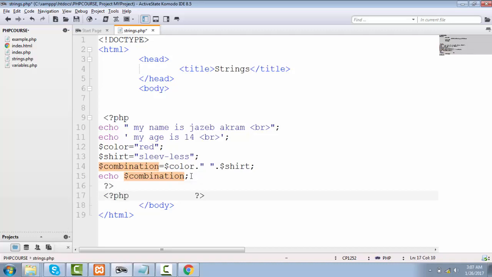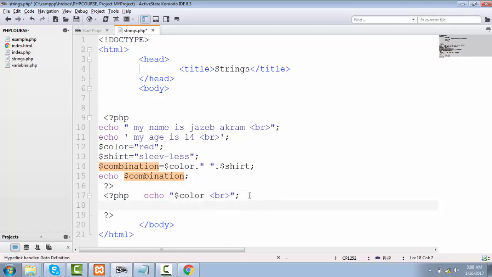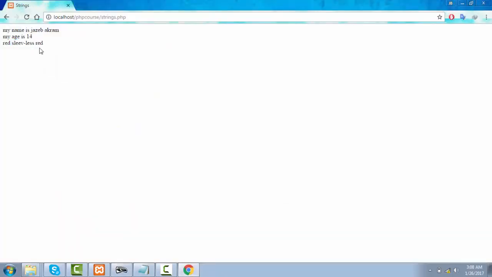I'm just going to write one echo right here, and in these double quotation marks I'm going to call our variable, simply $color, and our color was red, using the br tag here. And if I do the same thing with one echo of single quote, then you will feel the difference. But before doing that, let's cut this one out from here. Let's save this one out, refreshing the page. See, now we have our red right here.